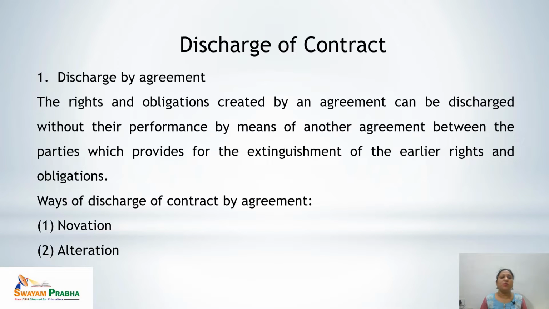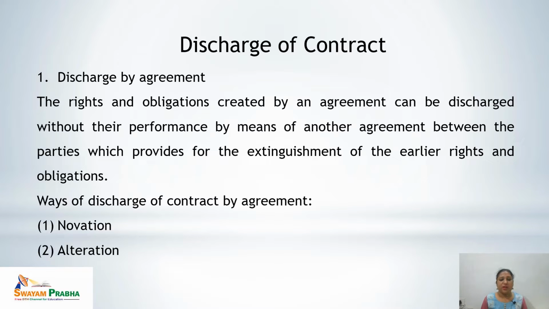Let's start with the first mode, that is discharge by agreement. When both of the parties agree between themselves that they want to discharge this contract by any method, that is novation or alteration, the contract is being discharged. Let's read the lines. The rights and obligations created by an agreement can be discharged without their performance by means of another agreement between the parties which provides for the extinguishment of the earlier rights and obligations.